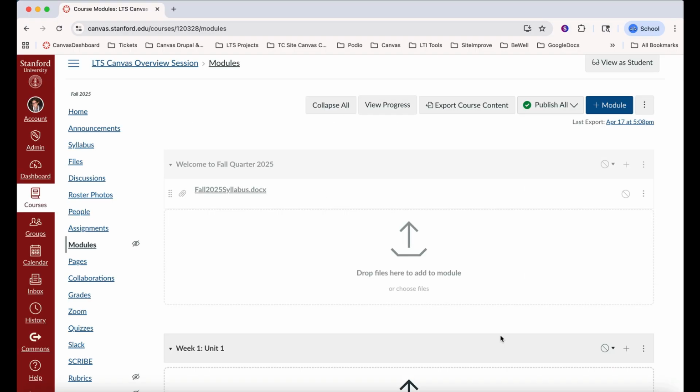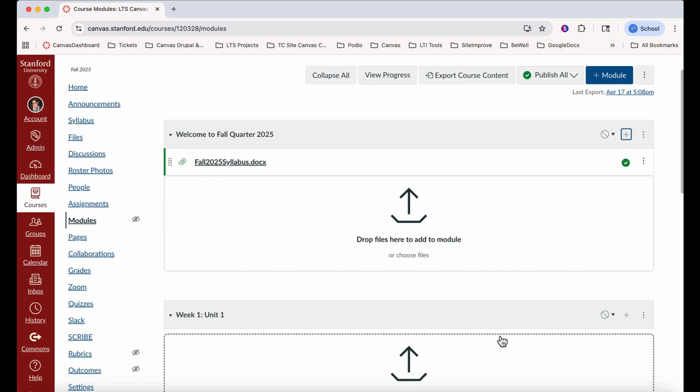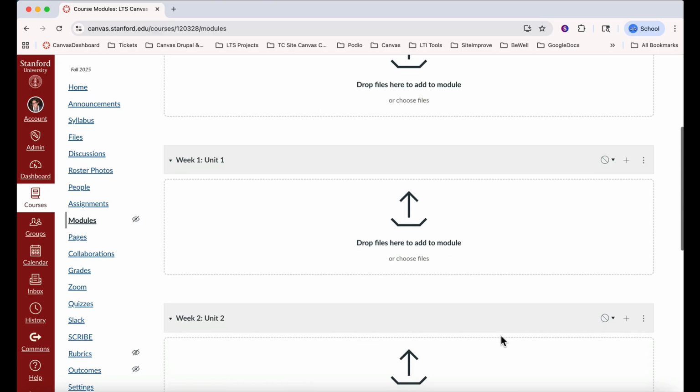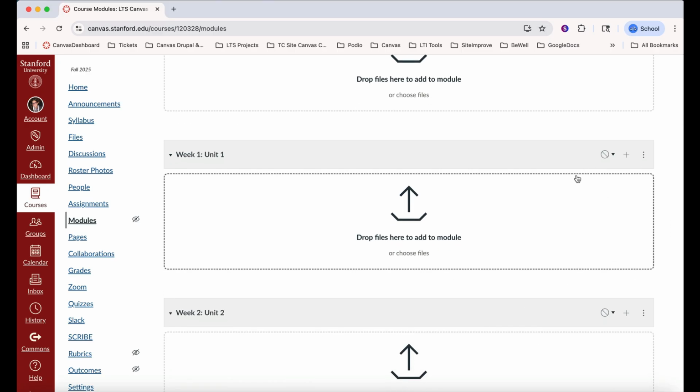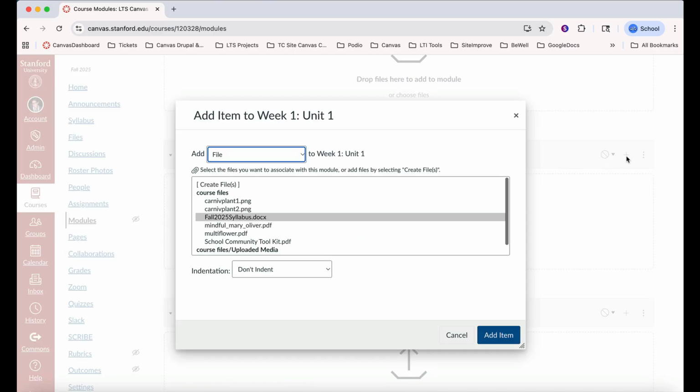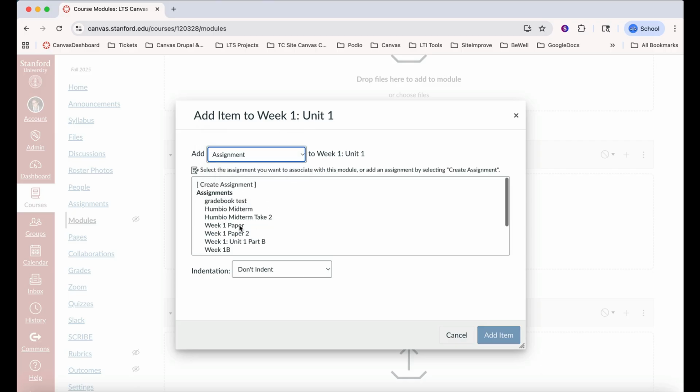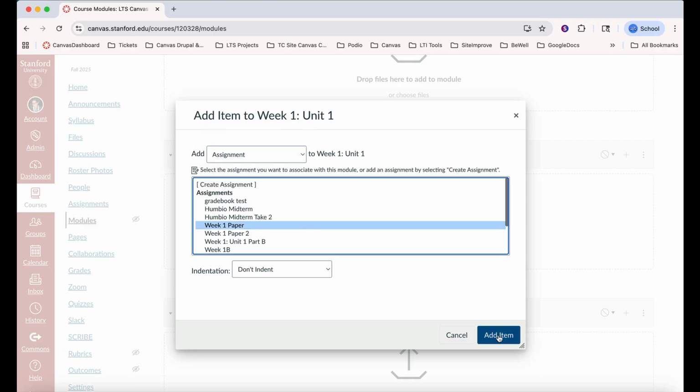So for the Welcome to module title, I'm going to select File and locate the syllabus and then click Add Item. Scrolling down, let's add content to another module title. For instance, Week 1, Unit 1, click on the addition symbol for the Week 1 title header. Click on the caret next to Add. And I'm going to select an assignment here that was pre-created and select Add Item.